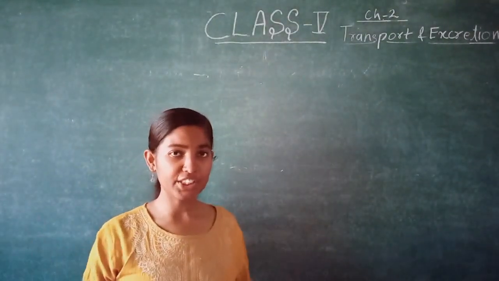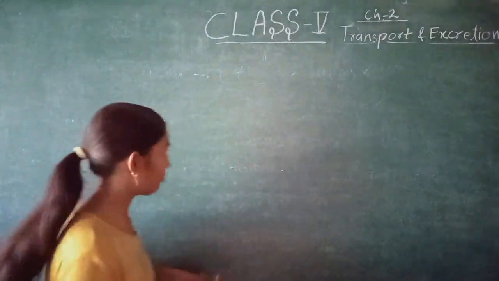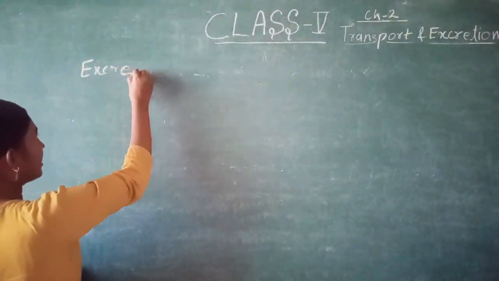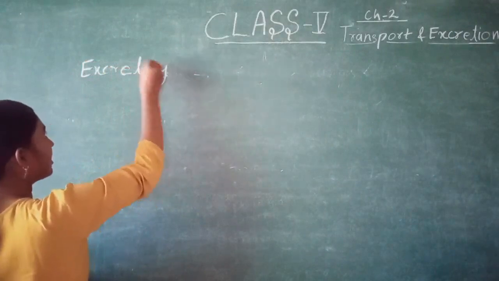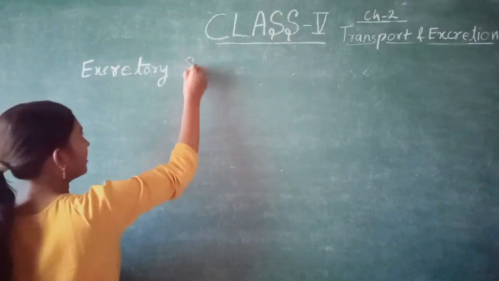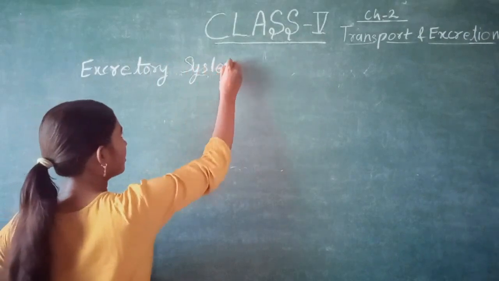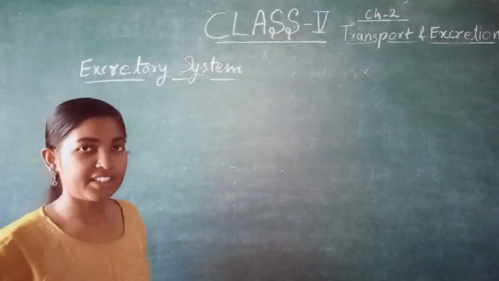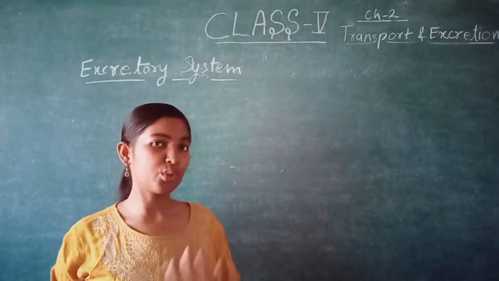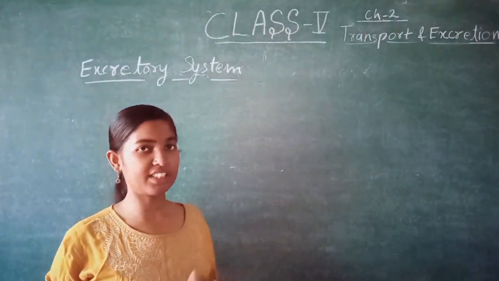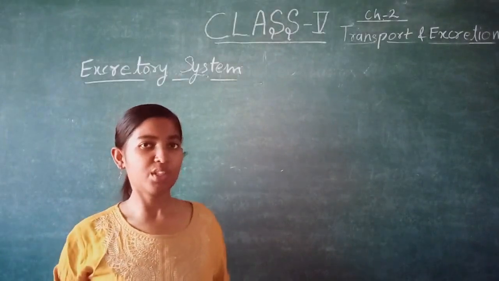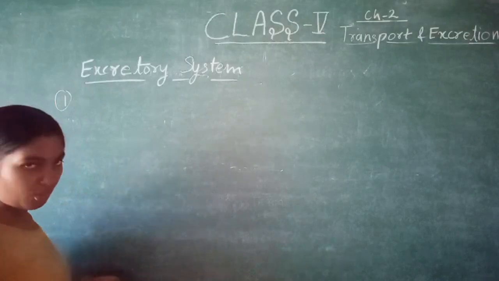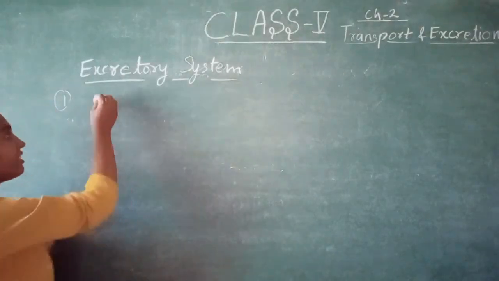What are the organs included in it? In the excretory system there are mainly 4 organs. One by one we will know each. The first one is the main organ of this system, that is the kidney.